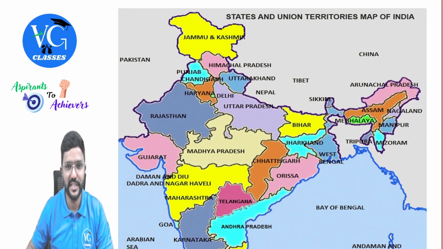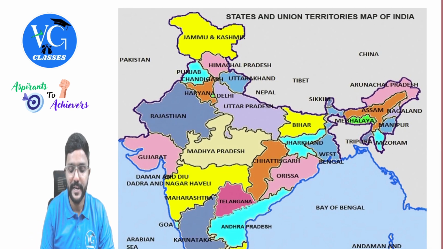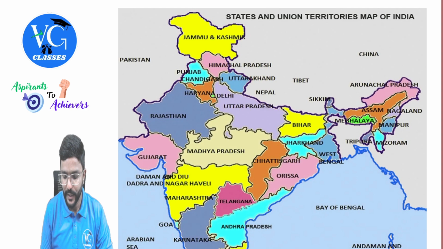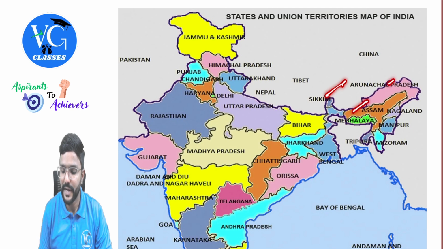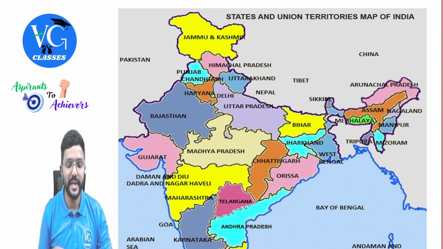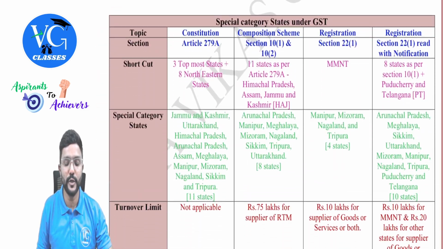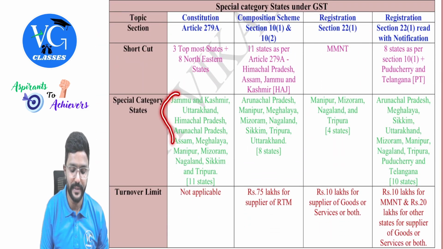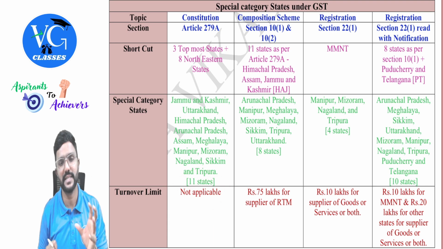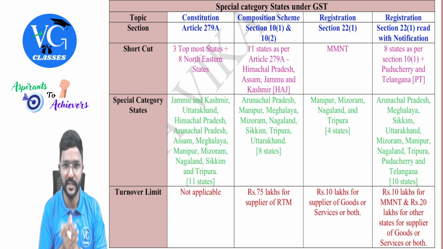You can just check. 3 topmost states means Jammu Kashmir, Himachal Pradesh and Uttarakhand, which we also call hilly states, plus 8 northeastern states: Sikkim, Assam, Arunachal Pradesh, Nagaland, Manipur, Mizoram, Tripura, Meghalaya. So 3 plus 8, totally how many special states as per Article 279A? 11. And there they are not given any turnover limit. They have just classified 11 states as special states.